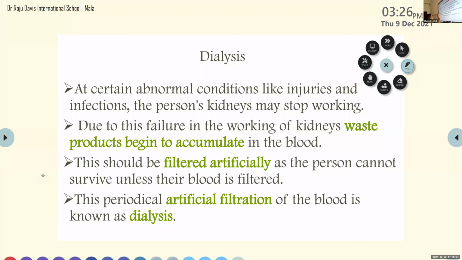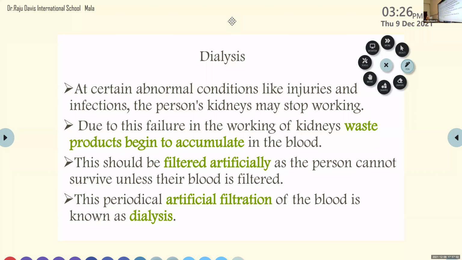Okay. So here you can write dialysis. What do we mean by dialysis? At certain abnormal conditions, like injuries due to accidents or due to some infections, the person's kidneys may stop working. Due to this failure of kidneys, waste products begin to accumulate in the blood. We know that with the help of capillaries, blood reaches the kidneys. But whenever the two kidneys do not function properly, there will be accumulation of waste inside our blood.